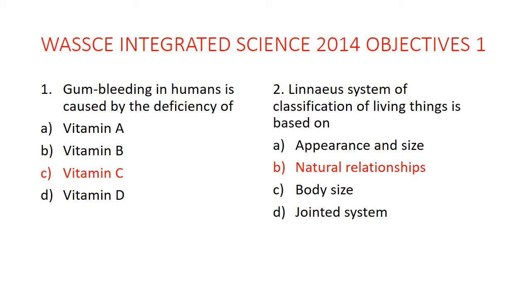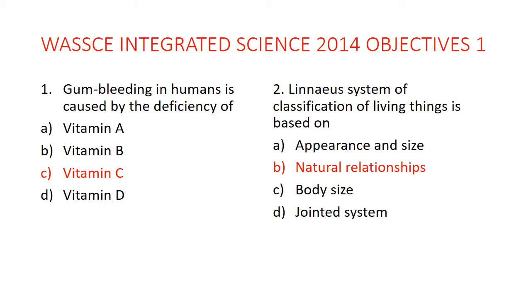Question 2. Linnaeus' system of classification of living things is based on what? It is based on natural relationships, not just on appearance or body size. There were scientists who came before Linnaeus. Linnaeus is one scientist who brought a different way of classifying living organisms.